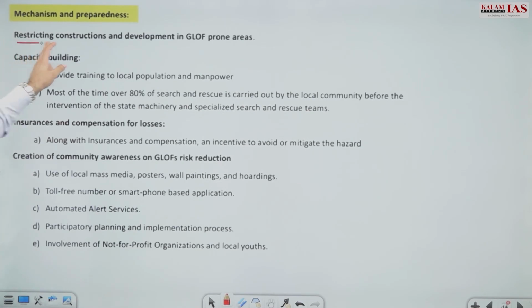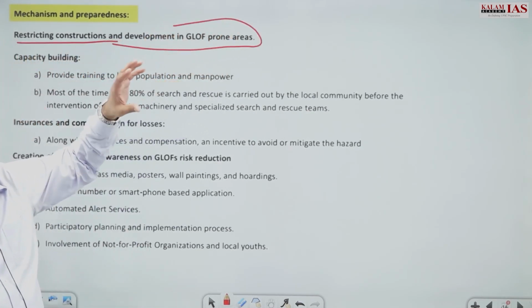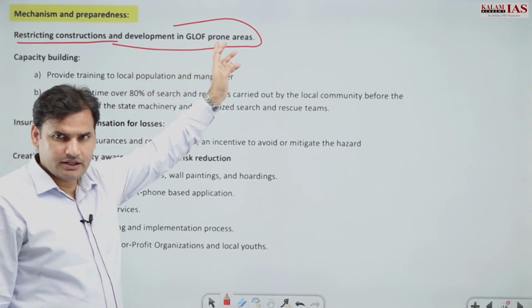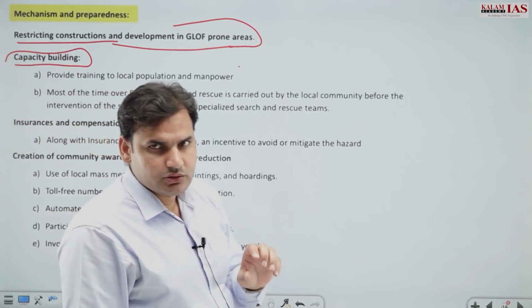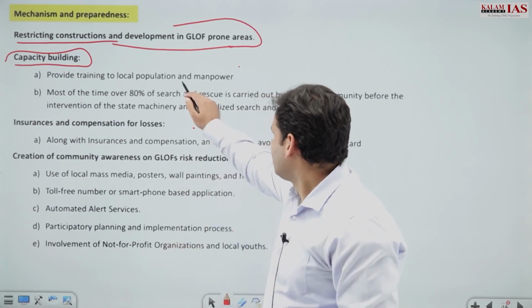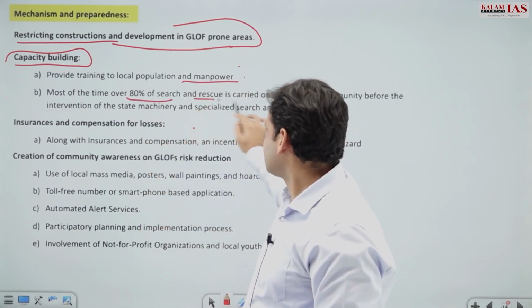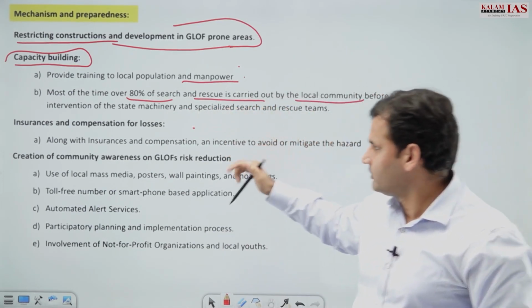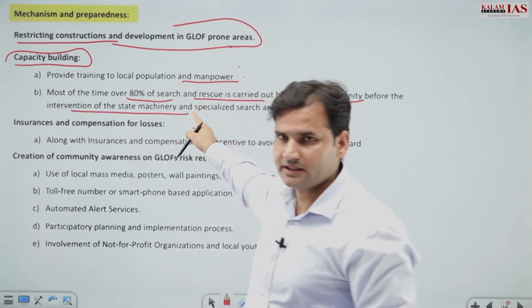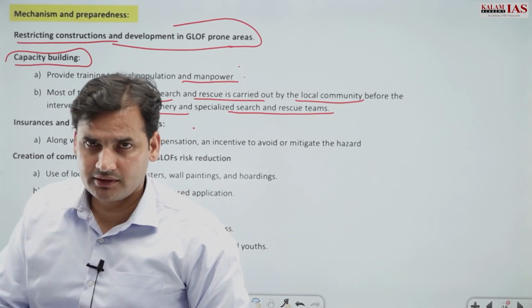Then restricting constructions and development in GLOF prone areas. Now this is very crucial and very important. Also capacity building by providing training to the local people, right? Because most of the time over 80% of search and rescue is carried out by the local community even before the intervention of the state machinery and specialized search and rescue teams.